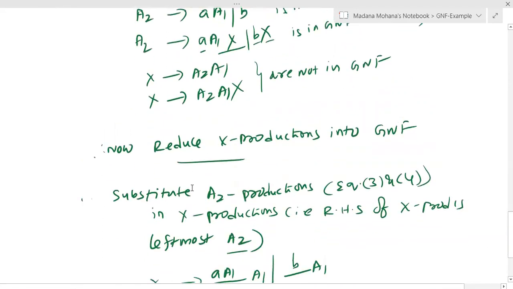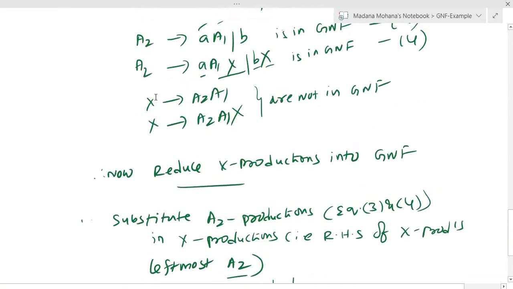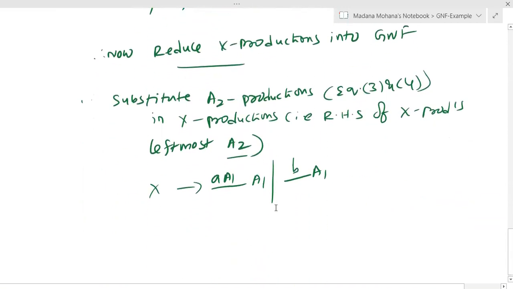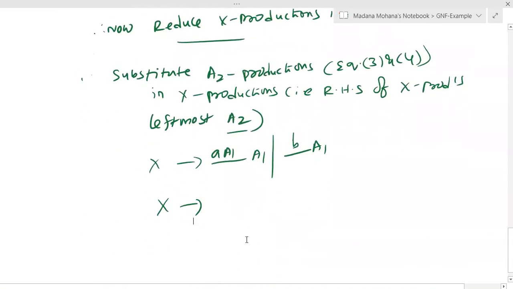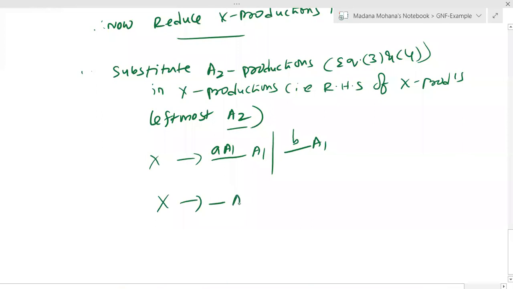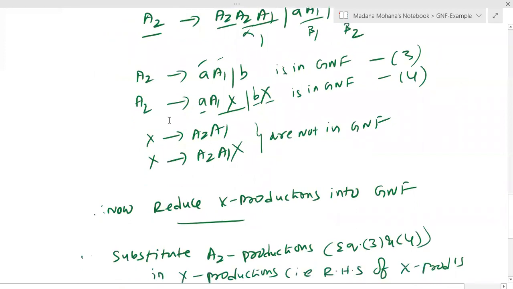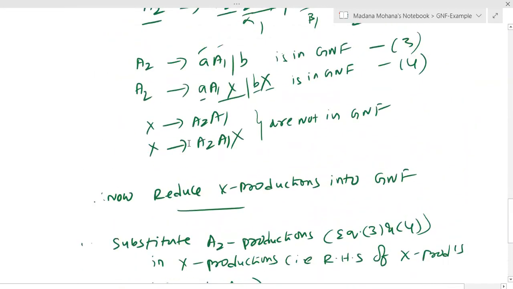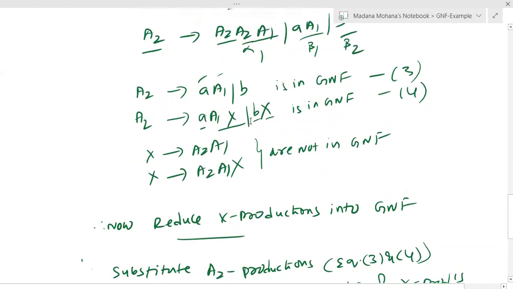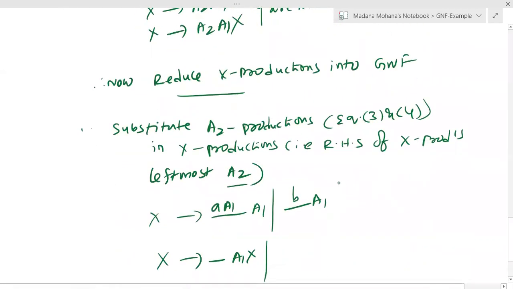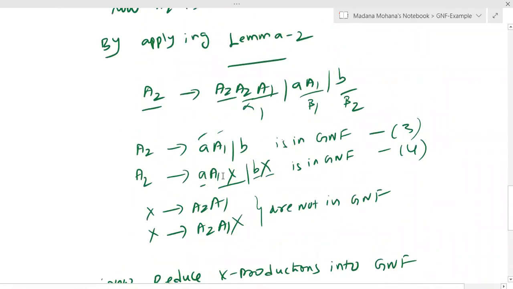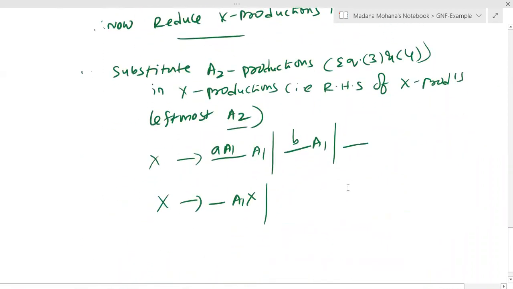So the first x productions are reduced. Then the second x production you can take, that is A2 A1 x. So only the A2 value you have to substitute. A1 x remains same. Now the second, see here also, A2 contains two more productions. Those also you can substitute here. Then in total we have 4 productions for x. So now here A1 remains same.